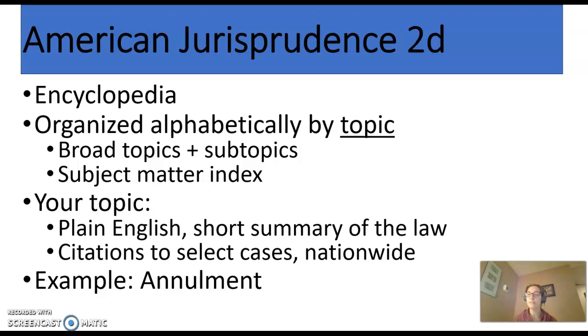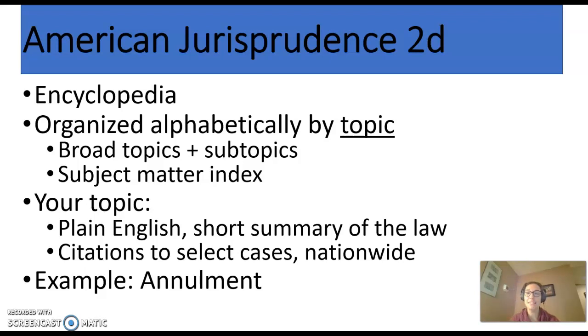Now, something important to keep in mind, if it's not obvious already, is that it's called American Jurisprudence Second. It's not called Massachusetts jurisprudence. So AmJur covers really all the areas of law for the entire United States. And what's overwhelming about that is that you might find citations to Alaska cases, New Mexico cases, and you might be thinking, oh my goodness, that's not really helpful.